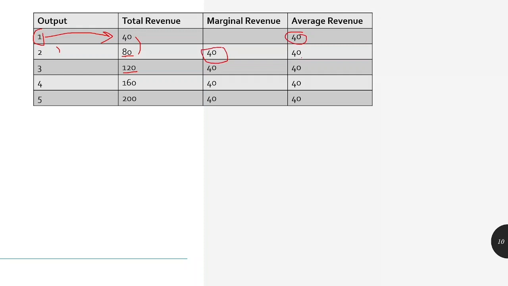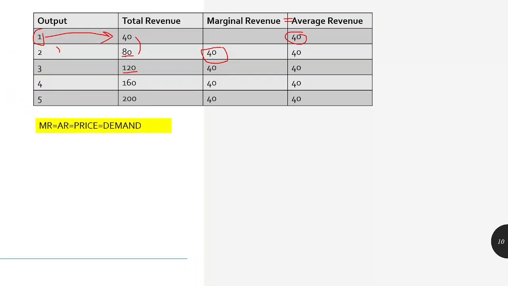TR by Q, it is 40. So if we find marginal revenue and average revenue from the total output and total revenue, we will find that marginal revenue and average revenue are the same in the case of perfect competition for the firms. Hence we come to a conclusion, that is marginal revenue is equal to average revenue.